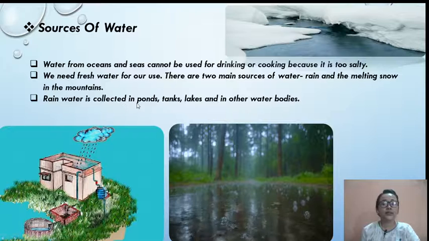Rainwater is collected in ponds, tanks, lakes, and other water bodies. As you can see, the rainwater, whatever rain comes from above, is collected where? In ponds, tanks, lakes, and other water bodies, as you can see in the image.